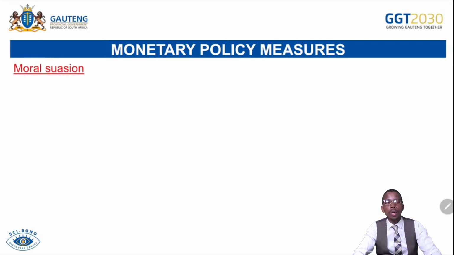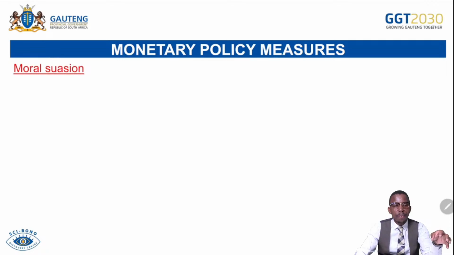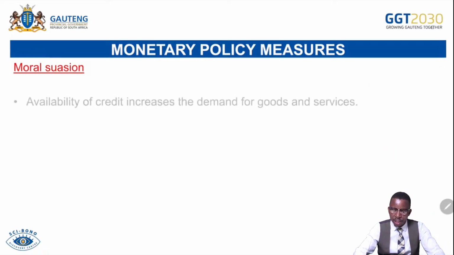Moral persuasion. We know that the central bank instructs commercial banks to behave in a manner that is highly desirable based on economic conditions. Why? We know that people are always tempted to spend. If there is more credit creation, they spend money they don't even have. So it is important for the central bank to instruct commercial banks to do what? To tighten or restrict moral persuasion whenever inflation is above the target rate, so that there will be less spending in the economy.